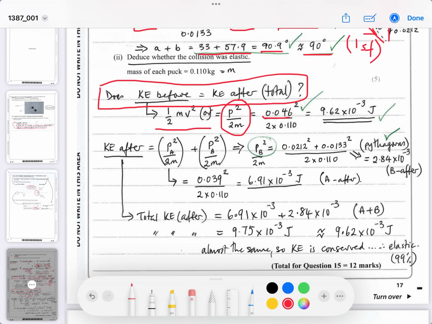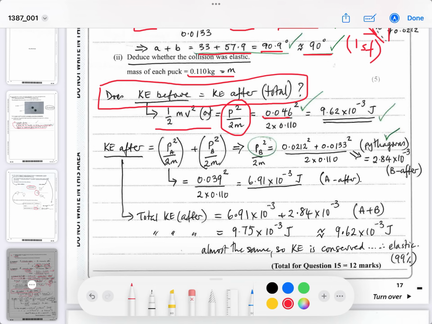We know the momentum from the table, divided by 2 times the mass. The mass is given to us here. And then you can work out the momentum before. So we know the momentum before. Now you do the momentum after, but the momentum after is split into A and B. So you do the same equations twice.